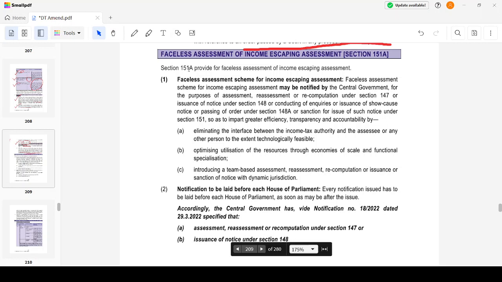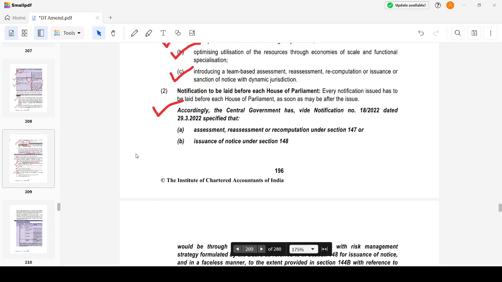First we will start with the faceless assessment of income escaping assessment. The scheme must be notified by the central government. It has to impart greater efficiency, transparency and accountability by eliminating the interface between the IT authority and the assessee, and also optimize the utilization of resources through economies of scale and introduce team-based assessment. There is no in-person contact with the income tax authority, and even if qualified persons are in another part of India, those resources will also be utilized, introducing a team-based assessment.